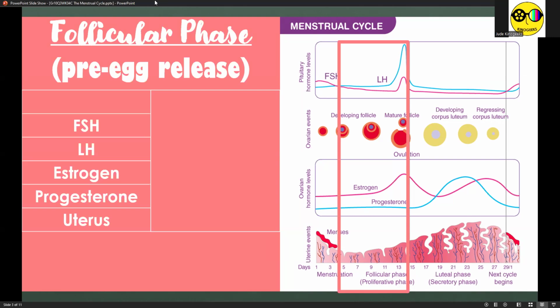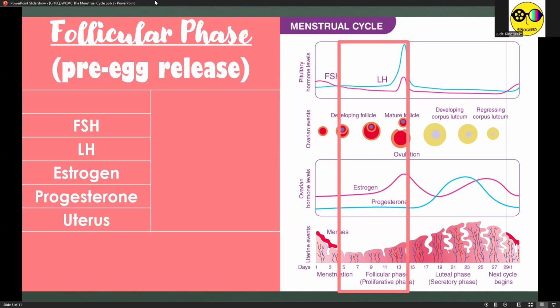So I gave you a handout and asked you to mark the days wherein the follicular phase will be located. When you say pre-egg release, this is where the egg cell is not yet released. So let's take a look at the concentrations of the sexual hormones, pituitary hormones and ovarian hormones, as well as the thickness of the uterus under pre-egg release.